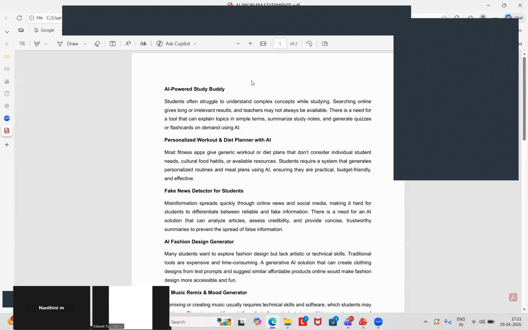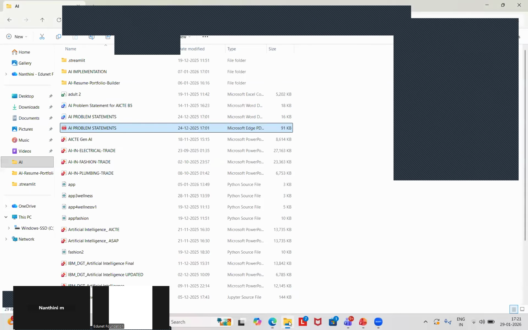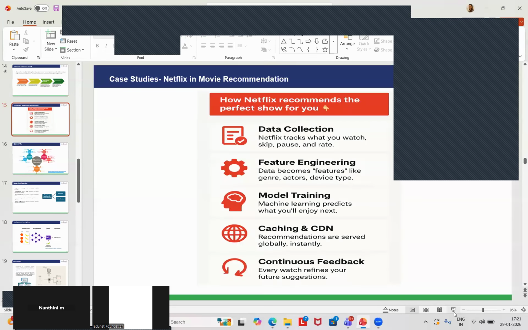You can create a voice assistant, no problem. You can use the API. Okay, I think this is clear to everyone, right? Then we have a PPT, students. You have to submit your project in the form of a PPT. I will explain once you start working on your project.